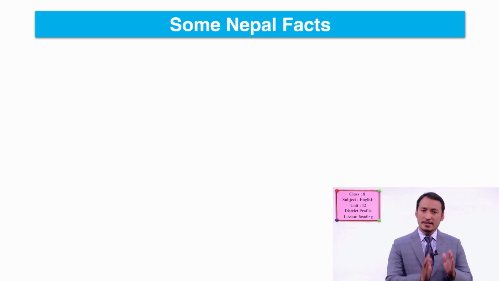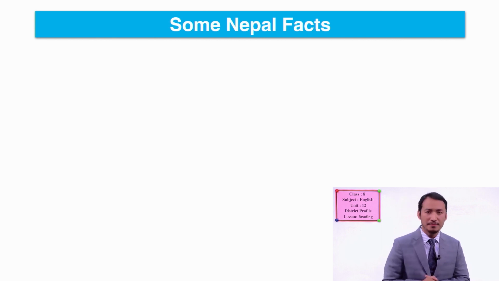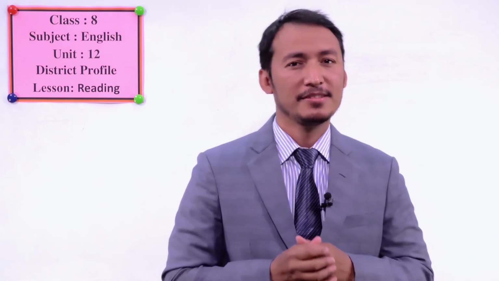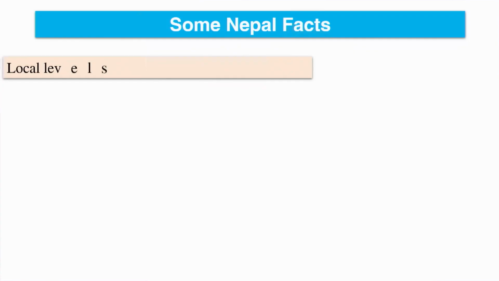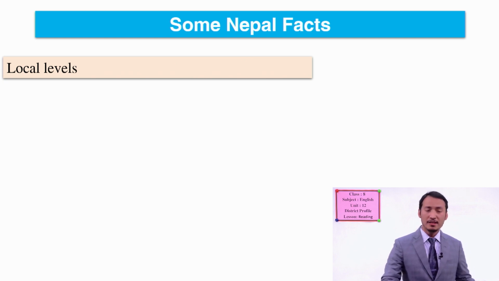This Dadeldhura is one of the districts out of 77. We have 77 districts now. Previously, how many districts did we have? Yes, we had 75. Now we have 2 more districts. So what are the other facts? What are the other changes? We have different local levels now. How many local levels can you guess? This is general knowledge for you. It's very useful.